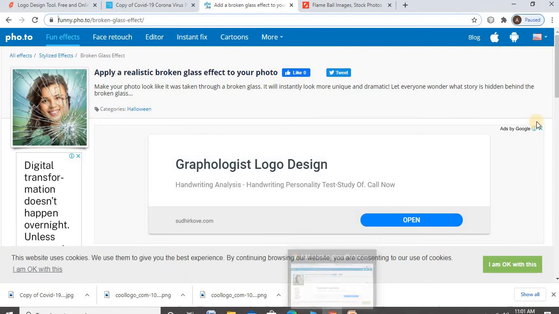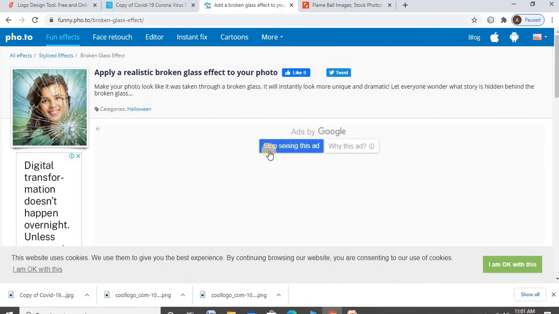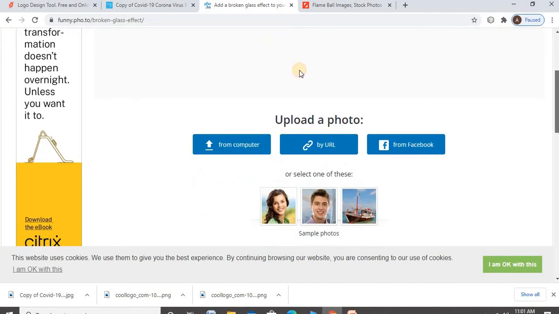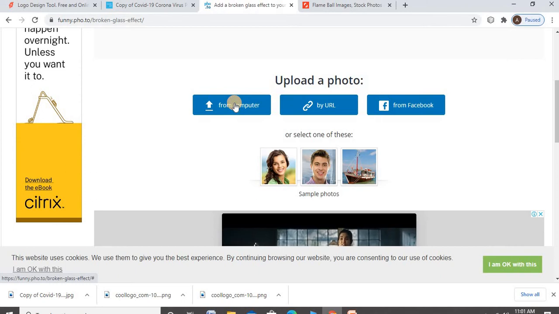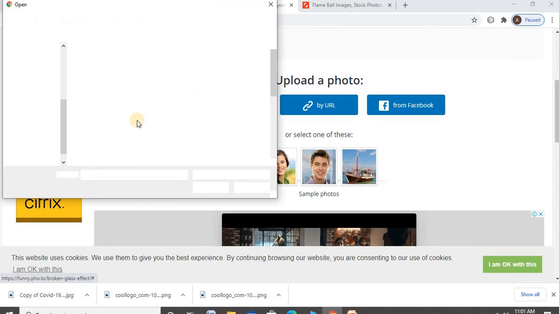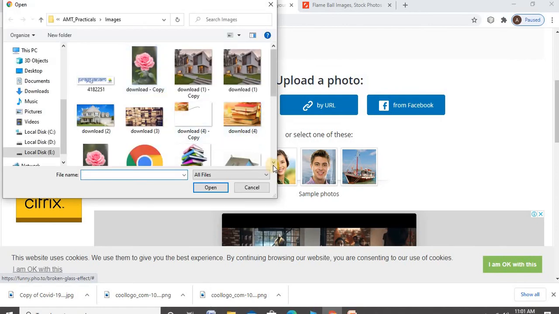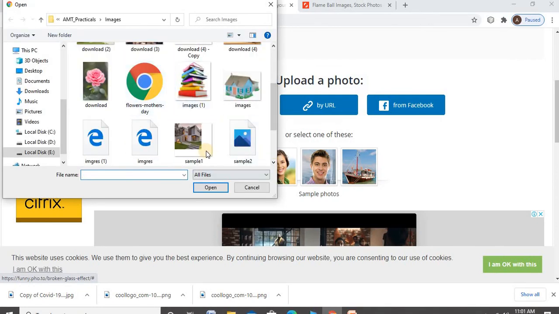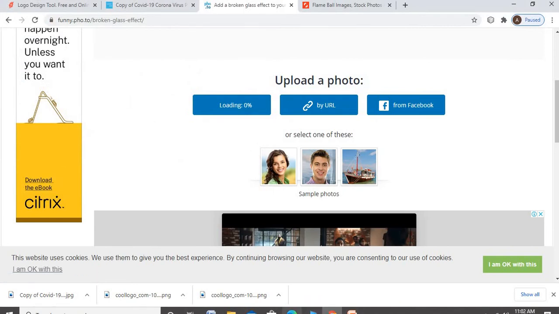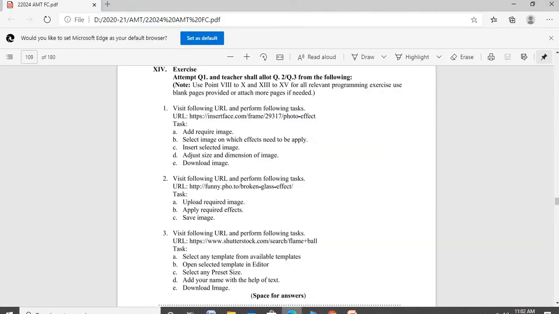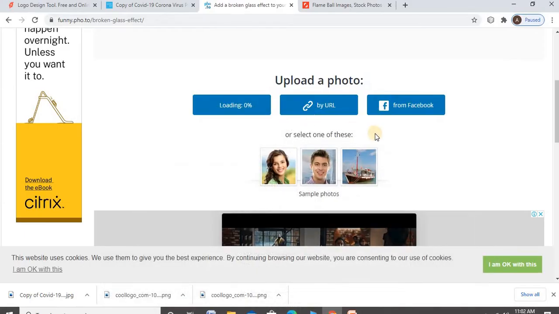In that, add the image. Apply the required effect, the broken glass effect, or it is applied automatically.